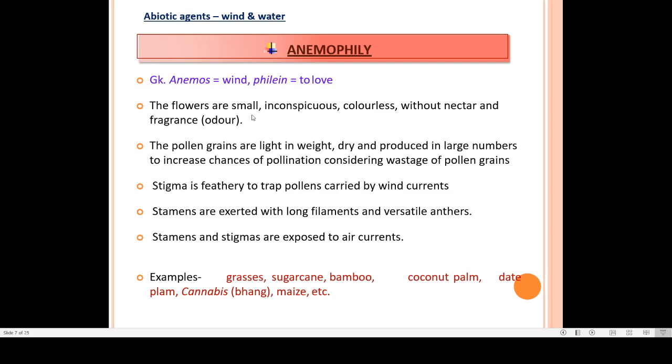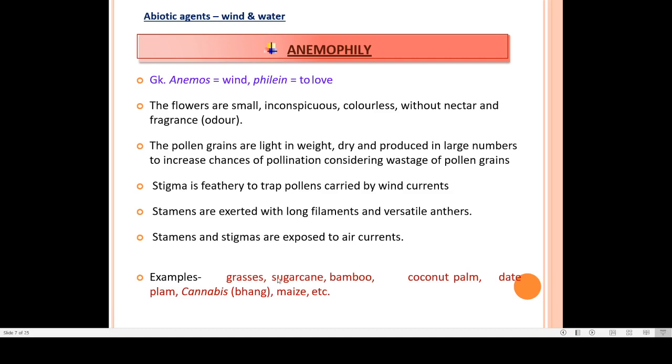So flowers are very small, but the pollen grains should be in large numbers. They should be dry, they should be light in weight, then only they will be carried by the wind. Stigma should be feathery. That means when the wind current is carrying pollen grains, the feathers of the stigma will help in deposition of the pollen grains. Stamens are exerted with long filaments and versatile anthers. That means they will be easily exposed to the wind.